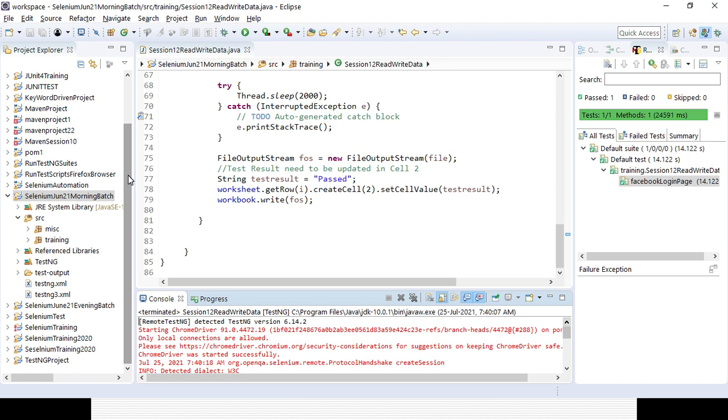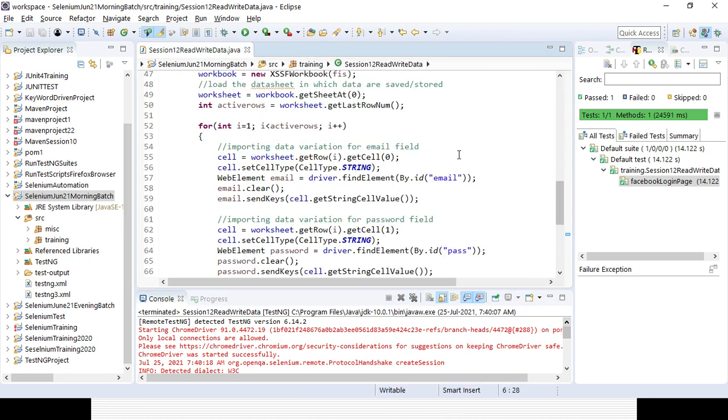Okay, so it will be less than or equal to, not less than, because it is starting from i equal to 1, right? That is the reason it is starting from i equal to 1, so I need to go to that last row. In case it is starting from 0, that's fine, otherwise you need to go to the last row. That is the reason it is not taking.